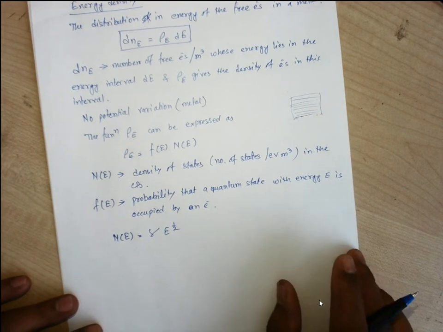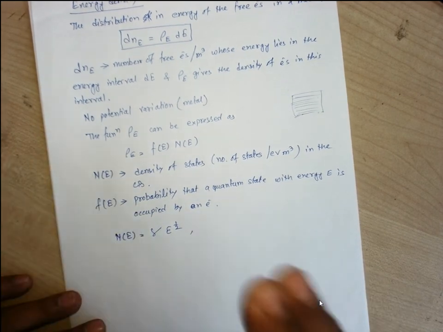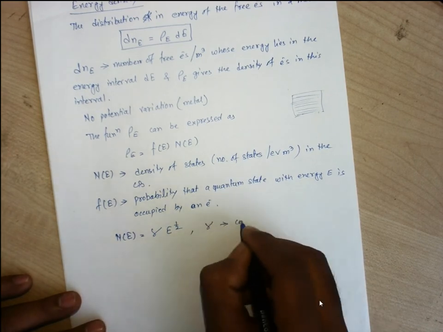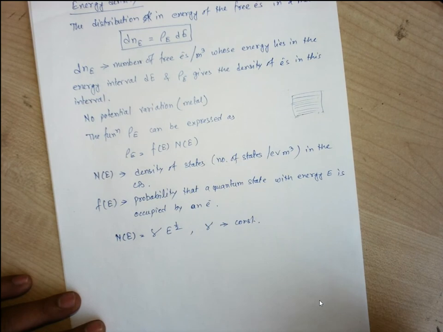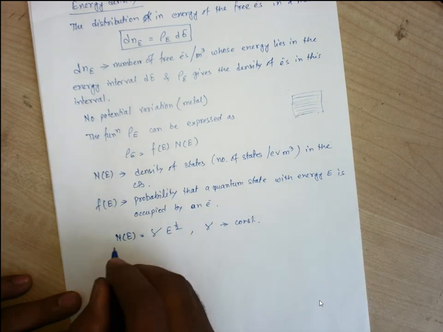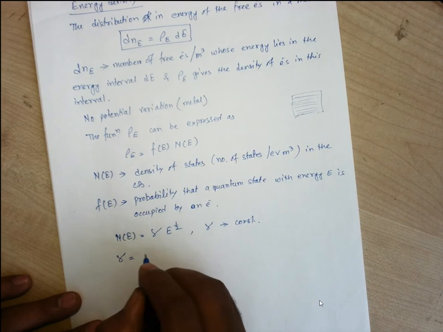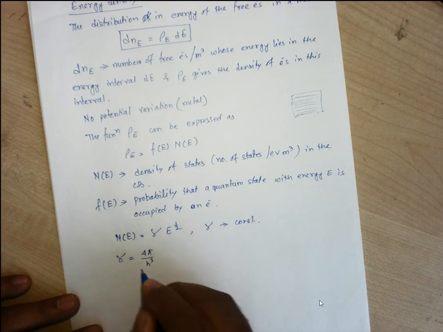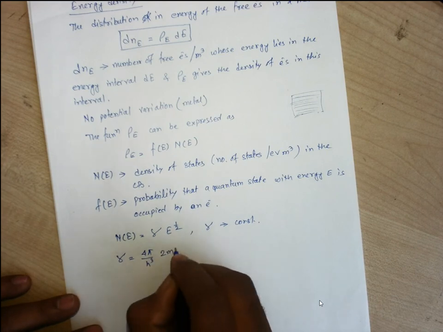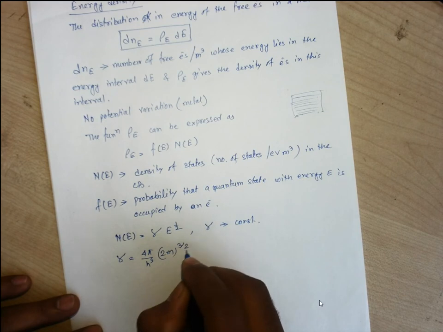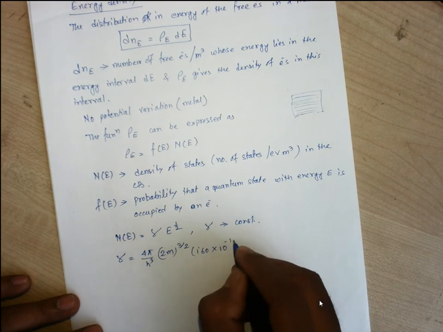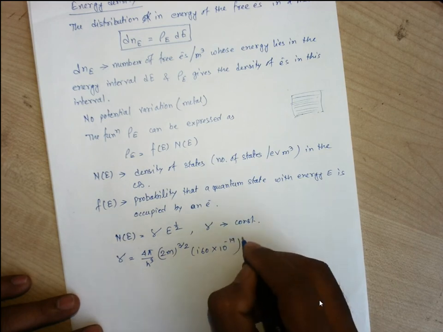Here there is no need to think a lot about this, you just take the numerical expression. Gamma is a constant with the expression gamma equals 4 pi by h cube, 2m to the power 3 by 2, times 1.60 into 10 to the power minus 19 whole to the power 3 by 2.